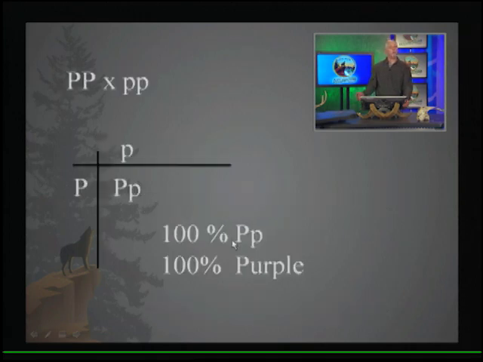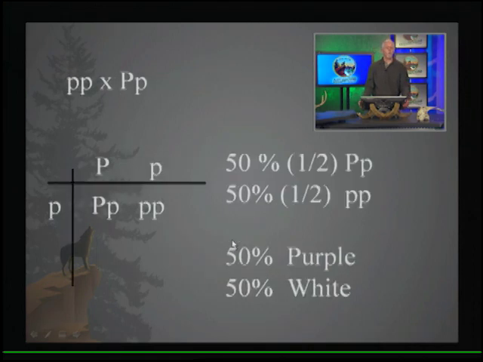So in other words, if an individual is homozygous dominant and you crossed it with a homozygous recessive individual, you would expect all of the offspring to be purple flowered. And if you crossed a homozygous recessive individual with a heterozygous individual, we would expect half the offspring to show the white flower. So again, a test cross, you cross with a homozygous recessive individual, somebody showing the recessive phenotype.